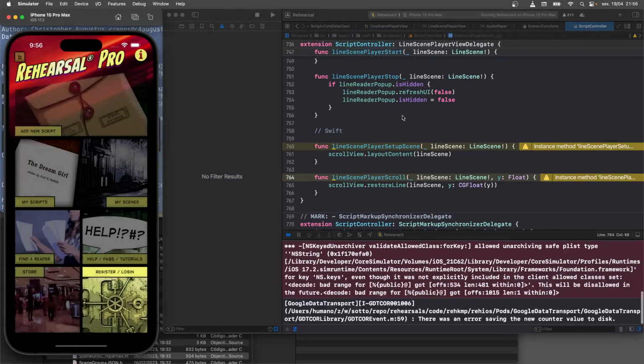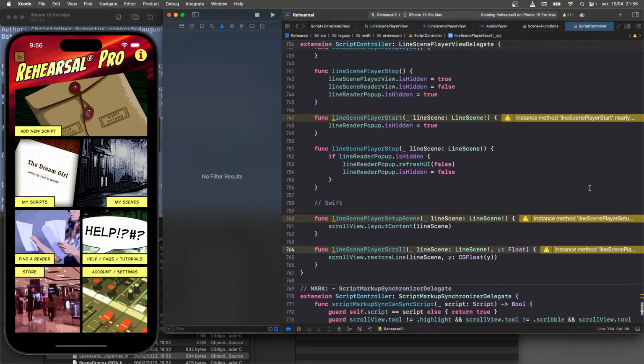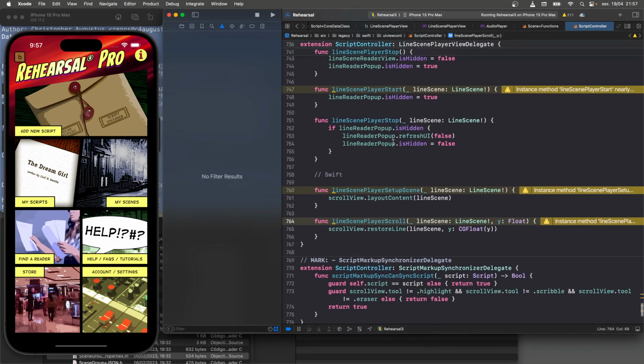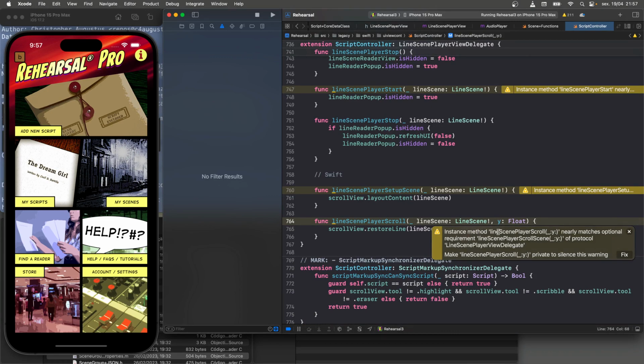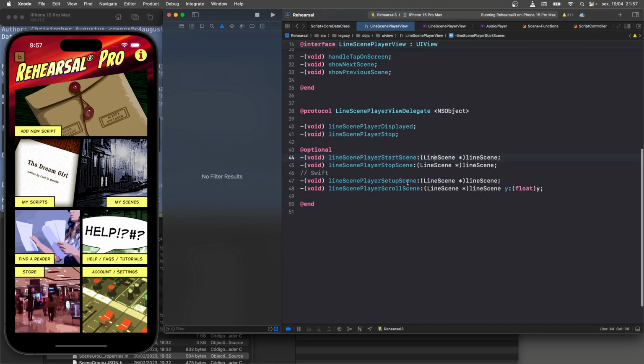There's the warnings. Okay. This is a pretty nasty problem, and I spent quite a while chasing this down. And for those of you interested in Kotlin and Android, sorry, we're purely in Swift, Objective-C land right now. This instance method, lineScenePlayer scroll, nearly matches the optional requirement of the protocol. So if we go back and look at the protocol, for starters, it doesn't quite have the same name. So that's a little bit of a problem. But for some reason, it is able to match up.